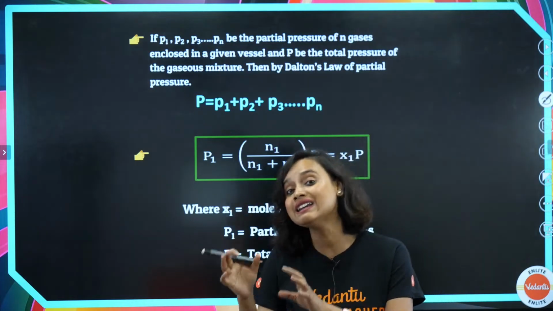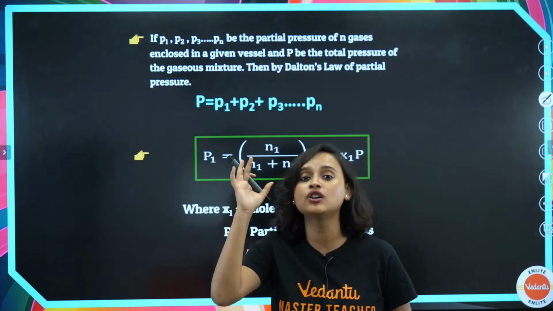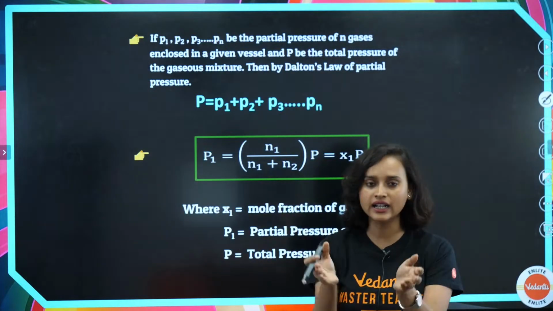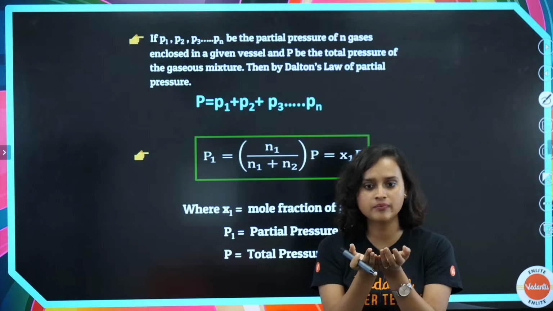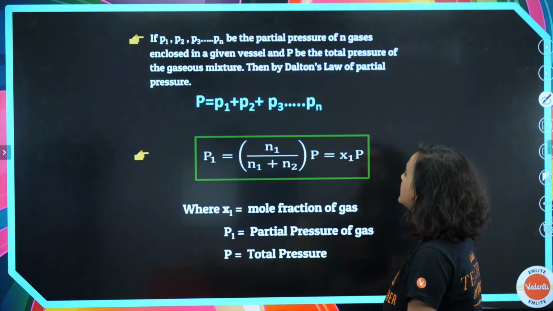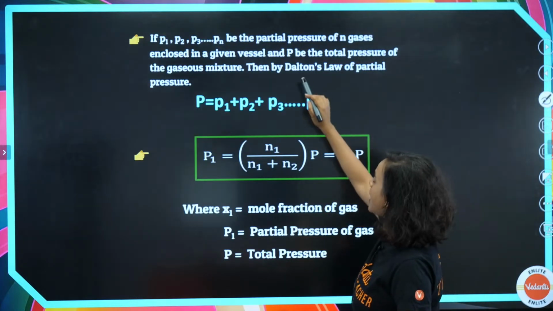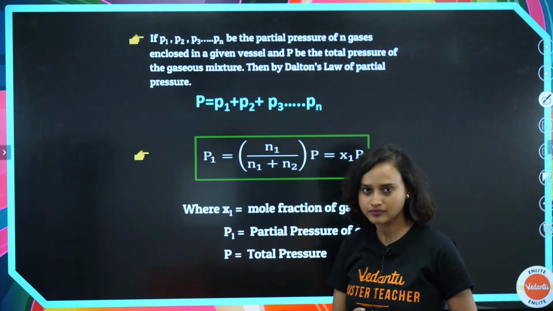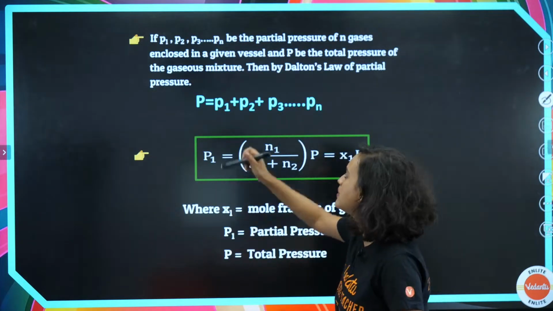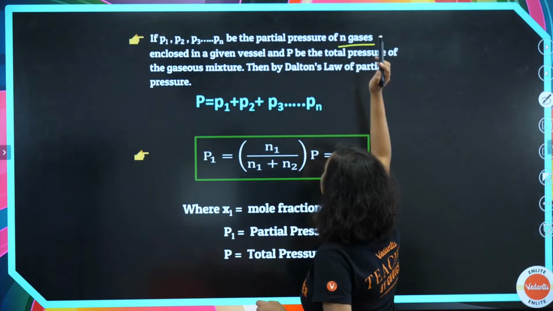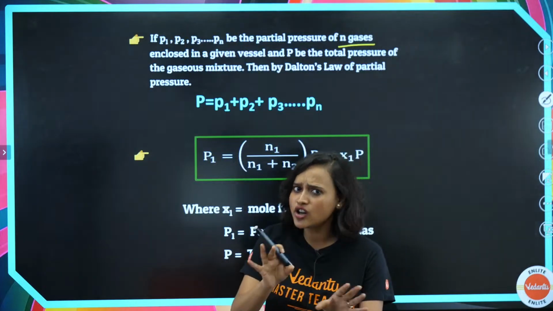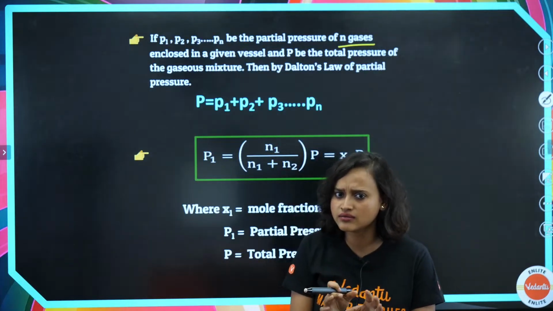If you have n number of gases, all of them enclosed in a vessel, and capital P is the total pressure of the gaseous mixture. Gaseous mixture, where did it come from? I just told you, you are taking n number of gases, so that means it's a gaseous mixture, and they're not reacting with each other. They're just there.